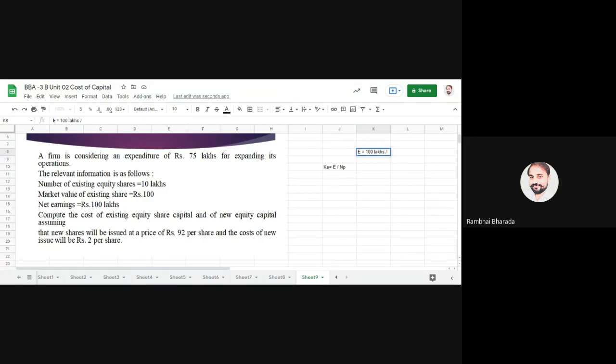How many shares are there? 10 lakh shares. So which amount will you get for E? 100 lakh divided by 10 lakh.